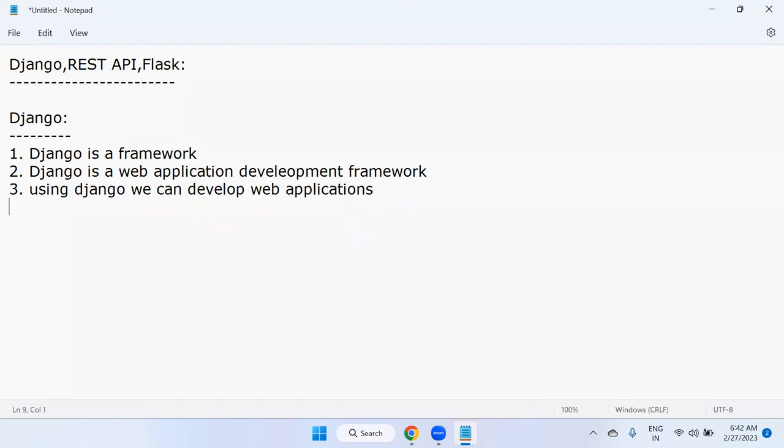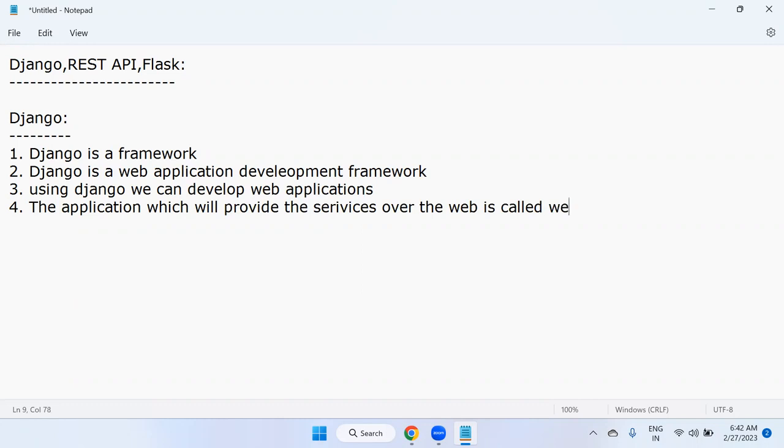A web application means the application which will provide services over the web.